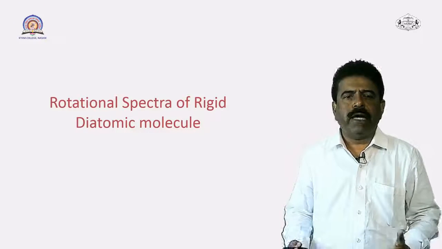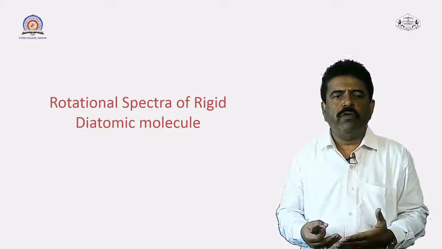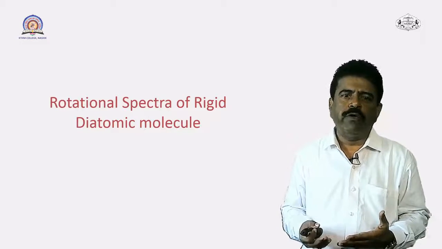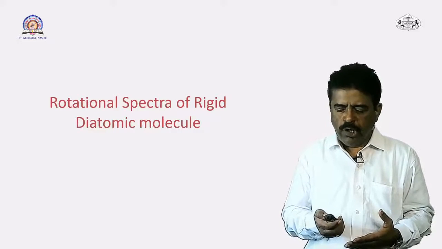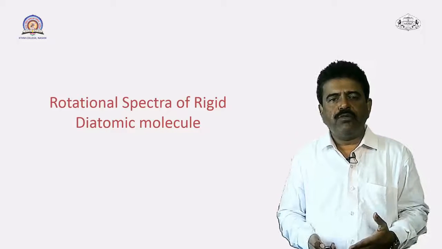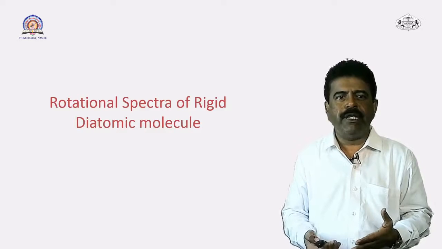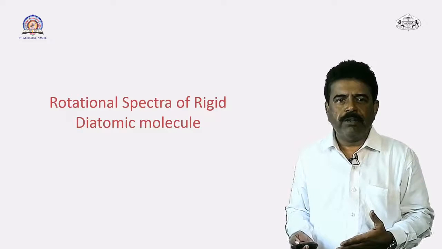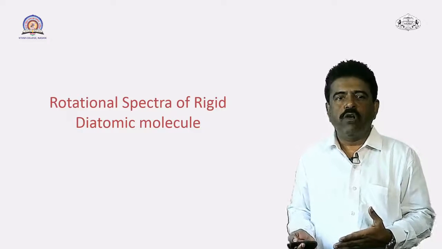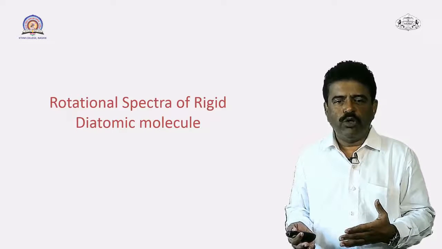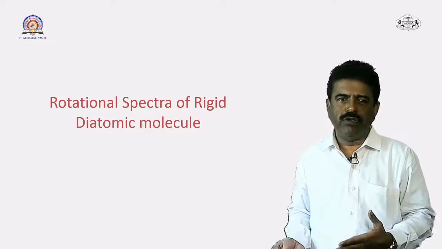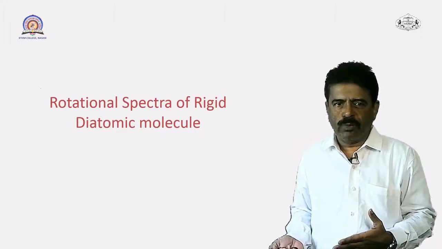Okay, so let us start with the study of actual spectra of rigid diatomic molecule. So, the equation for rotational energy which we have derived last time, we shall consider that equation, and accordingly we shall define what are the energy levels of the rigid diatomic molecule and the spectral lines of rigid diatomic molecule.